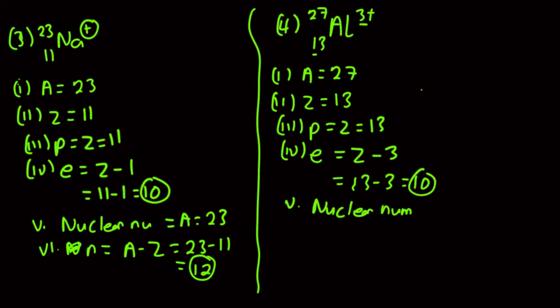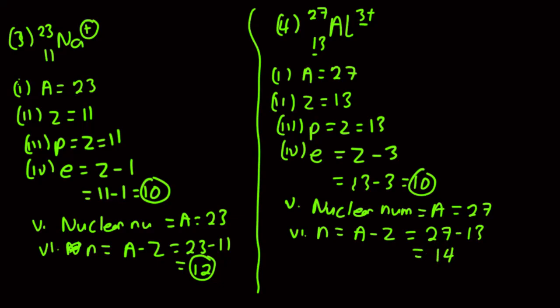Now, what about nucleon number? It is the same as the mass number, which is 27. And finally, the neutron number is given by mass number minus atomic number, which is 27 minus 13, which is 14.